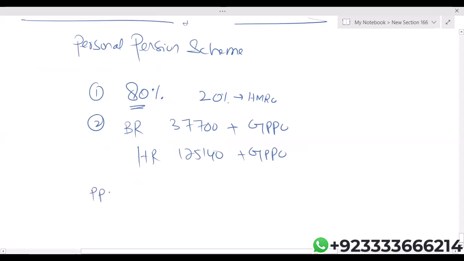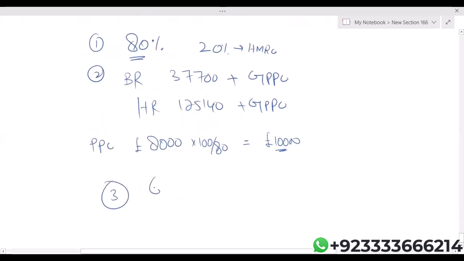For example, if the personal pension contribution is, assuming, 8,000 and nothing is mentioned, it is always assumed net. It is always assumed 80%. How will you gross it up? Multiply this by 100 divided by 80. So the gross PPC is 10,000. So number one, whatever the individual pays, it is 80%. 20% will be paid by HMRC. Basic and high rate bands both will increase by the gross PPC. Third, the gross personal pension contribution reduces adjusted net income.